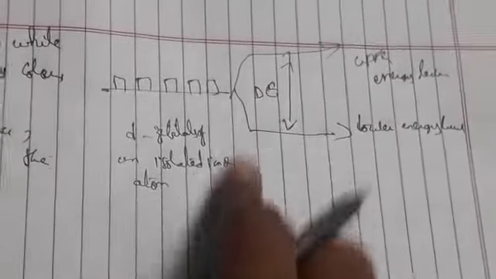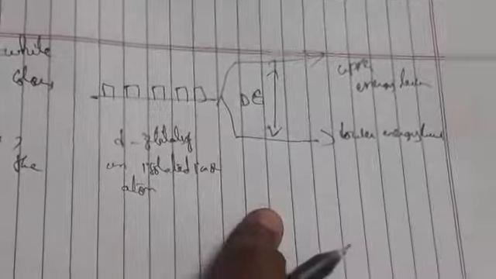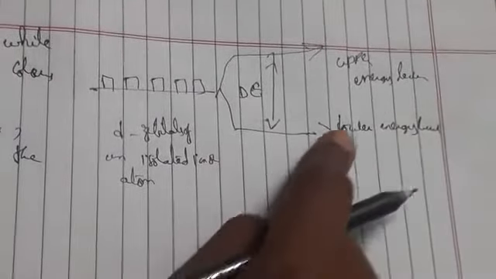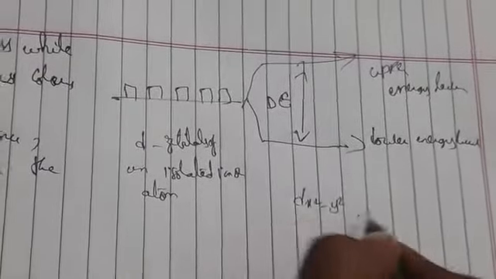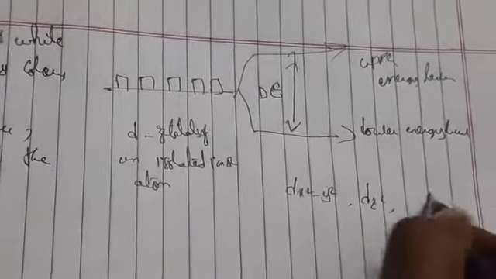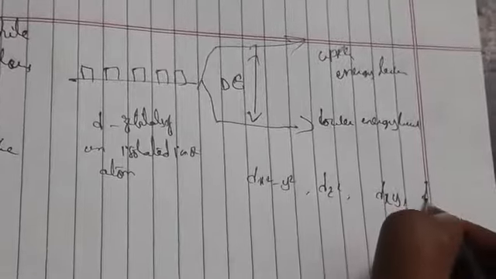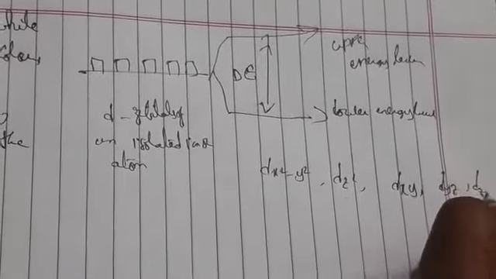The energy distance between them is delta E, the energy gap. This happens when an atom or ion is surrounded by negative ions. Generally we have two orbitals in the upper set, dx square minus y square and dz square, and the other set is dxy, dyz and dzx.